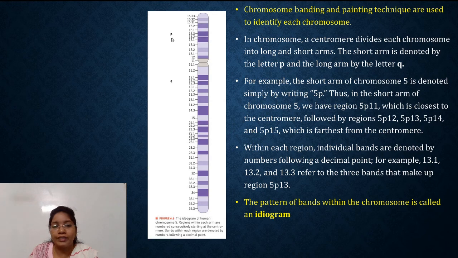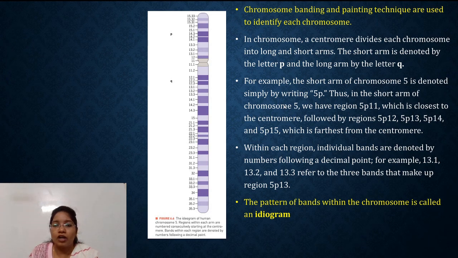The short arm is denoted by P and the long arm is denoted by Q. For example, the short arm of chromosome 5 is denoted simply by writing 5P. That is the short arm.